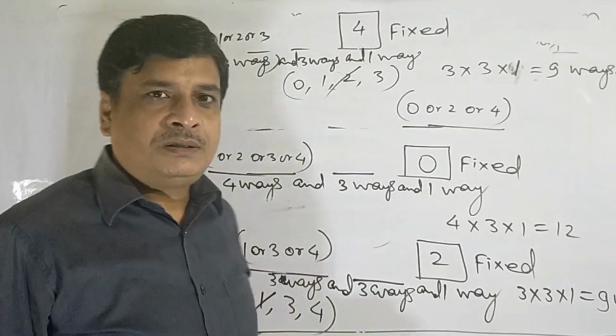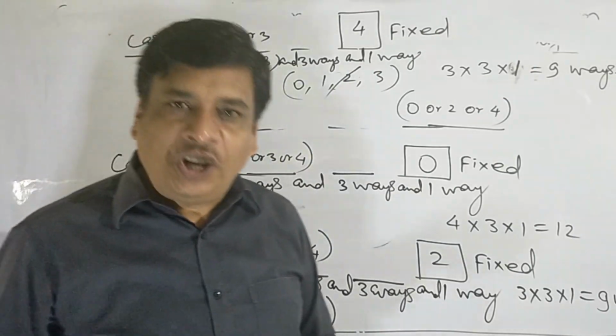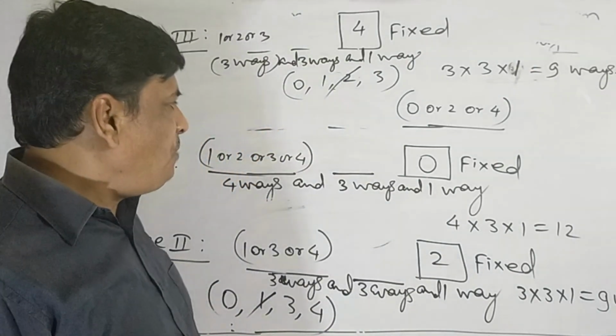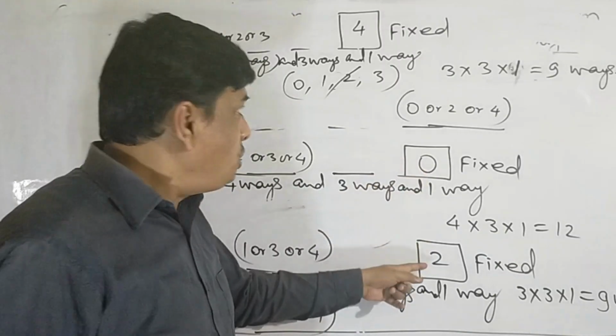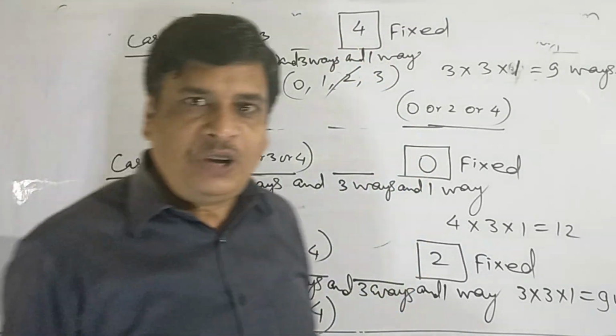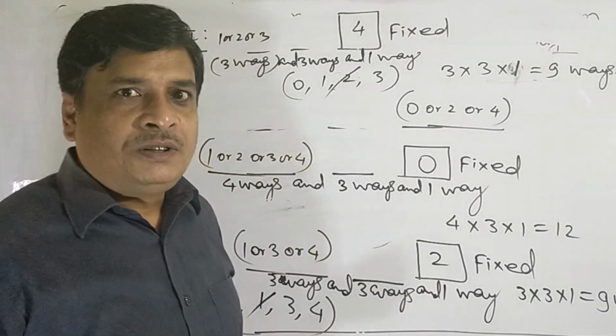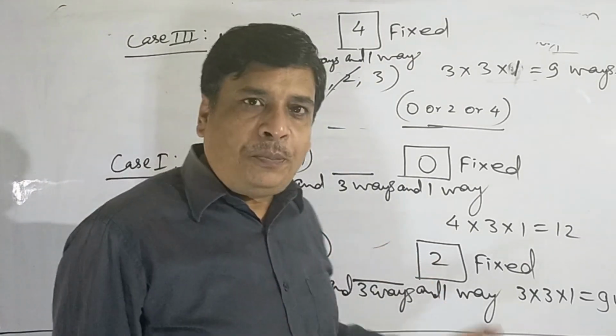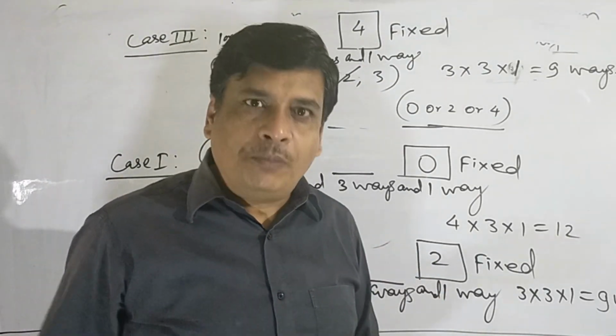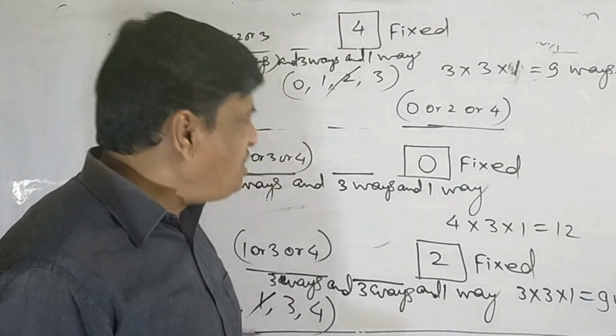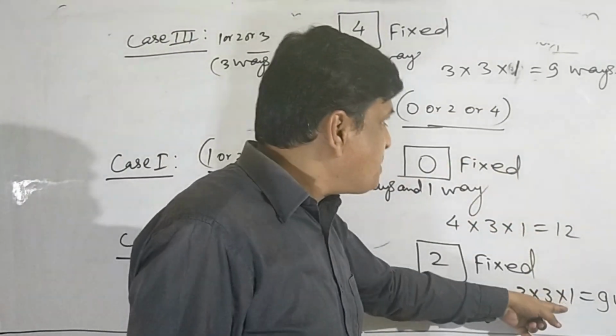So if the number is even of 3 different digits, the unit place will be either 0 or 2 or 4. The unit place must be even. So the total number of even numbers of 3 different digits is the sum of these three, 12 plus 9 plus 9.